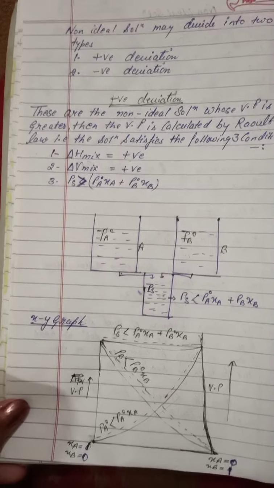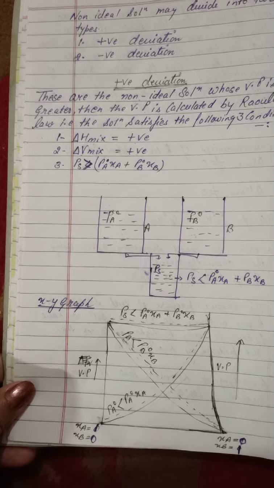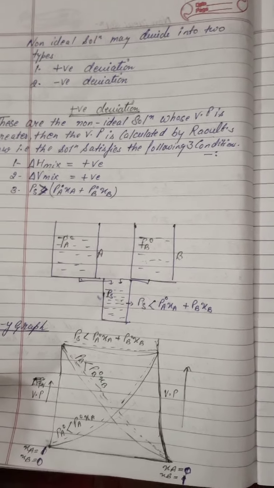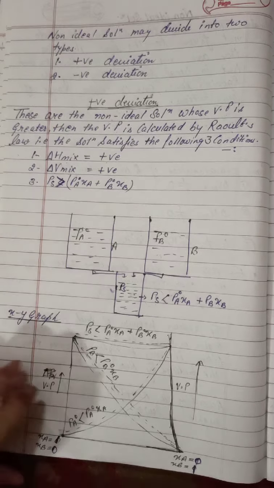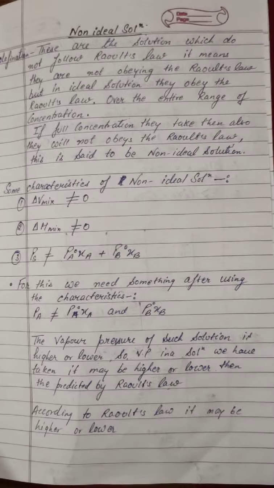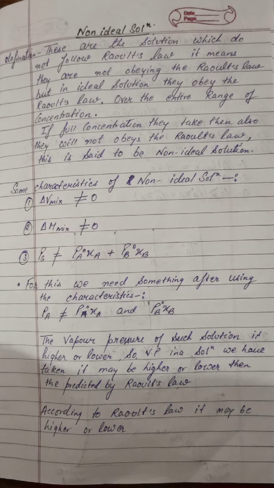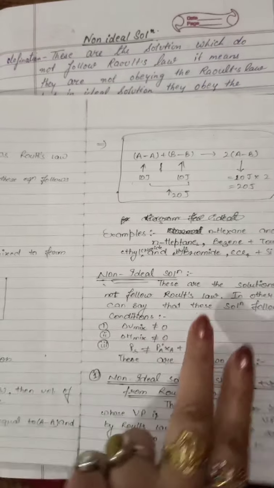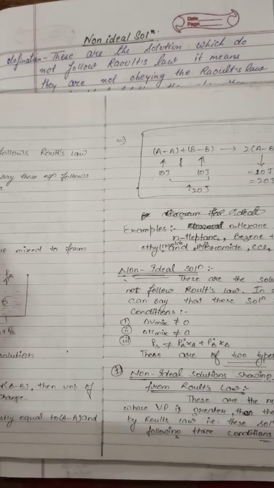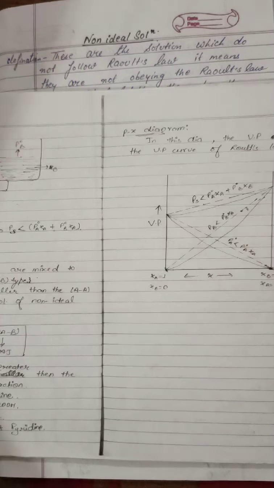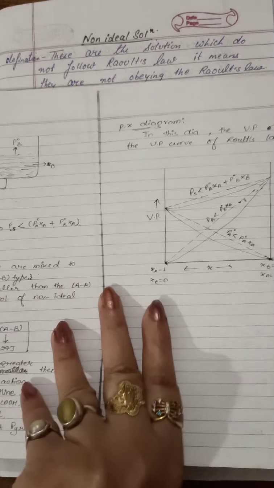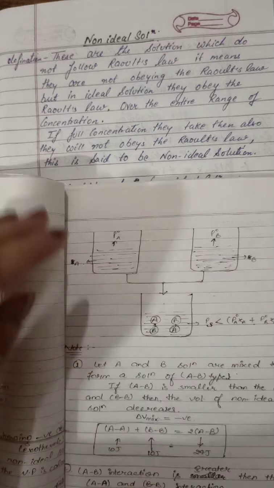You can see it properly now, and you have to write these things down in your copies. One more time I will show you the page; this is the first page that you can write down in your copy. If you want to give an example, you can write down this example of the non-ideal solution, the positive one.